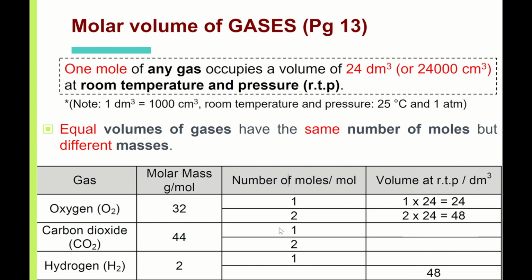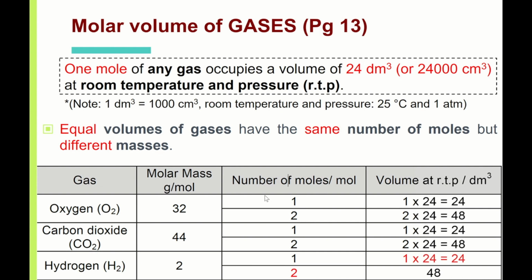Let's take a look at carbon dioxide. 1 mole of carbon dioxide, according to Mr. Avogadro, 1 mole is 24. 2 moles of carbon dioxide gas, I multiply by 2, which is 48. Hydrogen, 1 mole of hydrogen gas, 1 mole is always 24. And if I give you 48 dm cube of hydrogen, 1 mole is 24, 48 dm cube is how many moles? You work backwards, it is 2 moles.